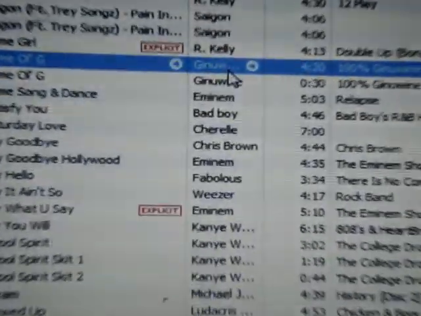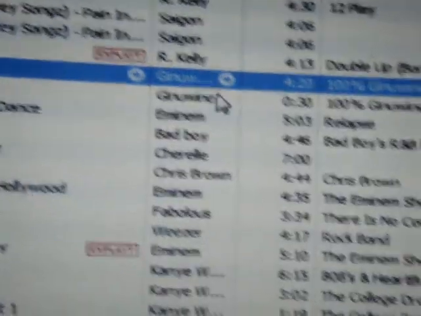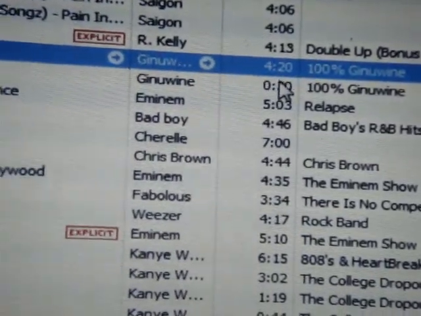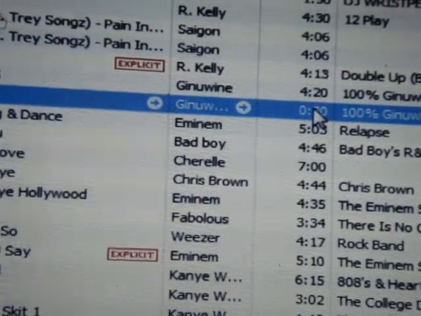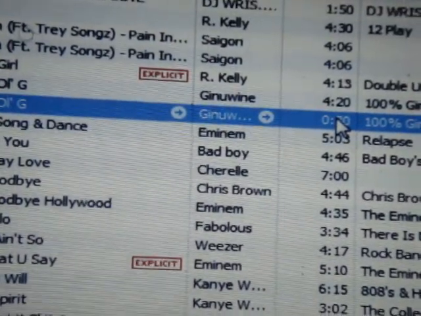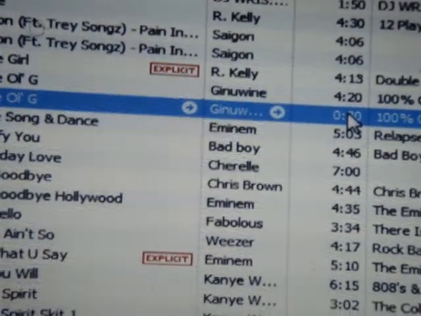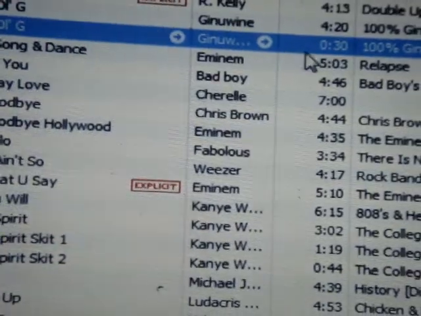Now you see that it says 30 seconds, Genuine, 30 seconds, Same OG. It just copied it. Let's see if it started from the ringtone. It didn't start quite where I wanted it to start, but it's still a chorus.